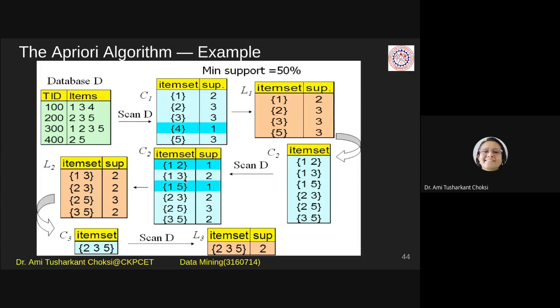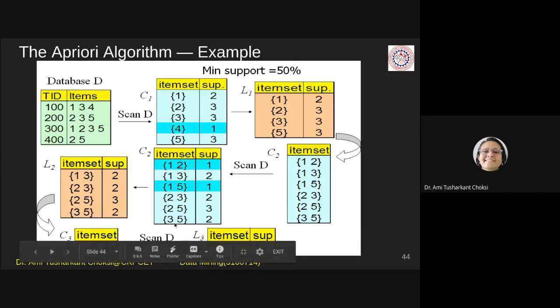For 1, 3, the count is 1. 1, 3 is there? No. 1, 3 is there? Yes, 1 and 3 is there. So count is 2. 1, 3 is there? No, it is not there. So the count of 1 and 3 is 2, right? Now we have to count for all these items, whatever candidate sets we have considered.